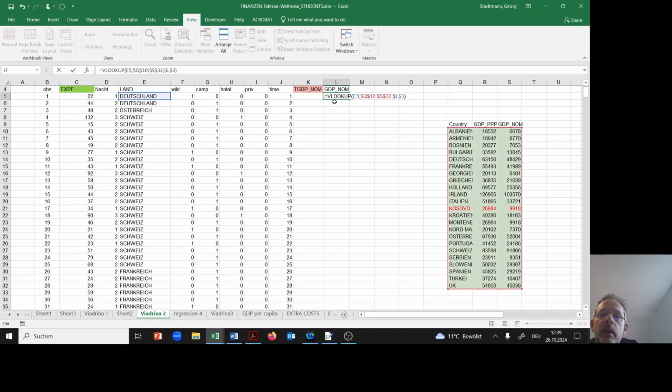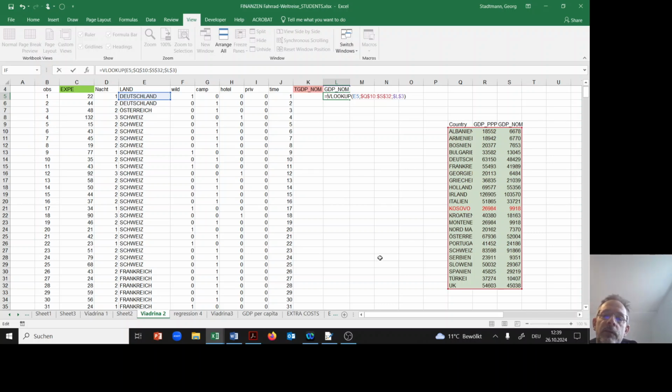So here the following command helps: VLOOKUP. I'm looking up cell number E5. I'm looking up this name here, and I want to find the name in this area, Q10 to S32. Everything here is with dollar signs, so this area is frozen.